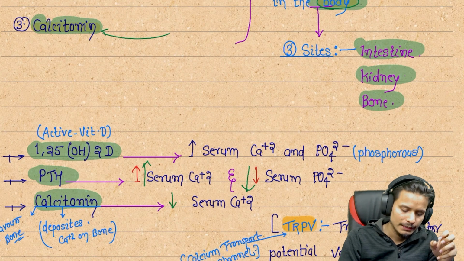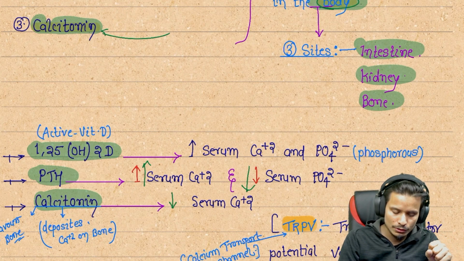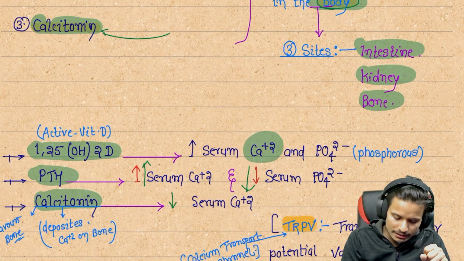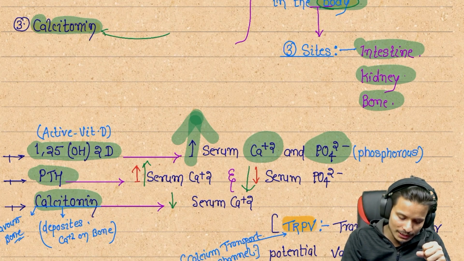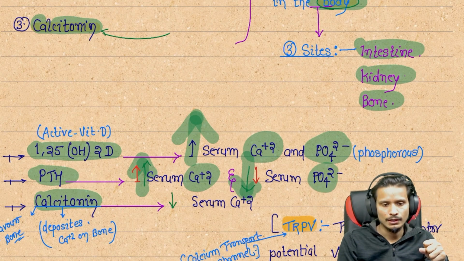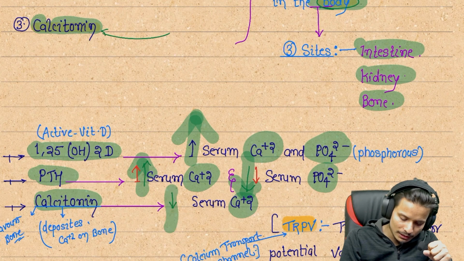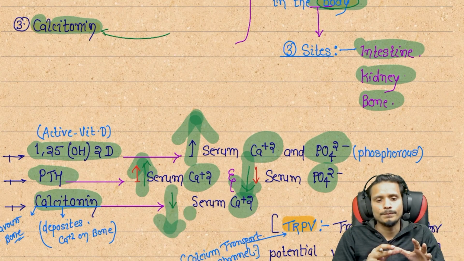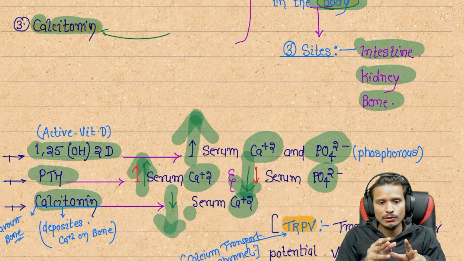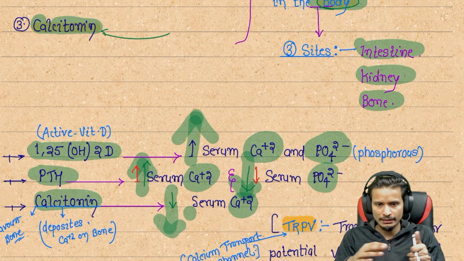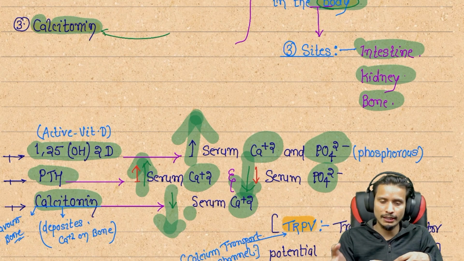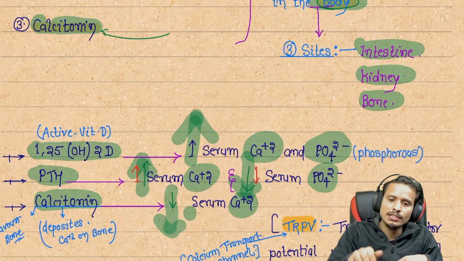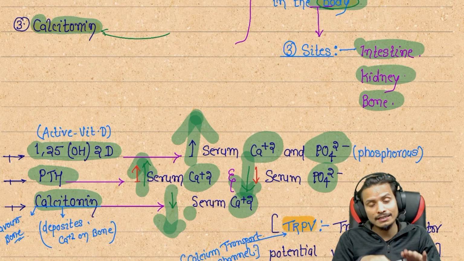How are they regulating? If the patient has active vitamin D, 1,25 dihydroxycholecalciferol, it increases the serum calcium and phosphate; both will be increased. Parathyroid hormone just increases the calcium, but it decreases the phosphate. Calcitonin regulates only calcium level, and it decreases it. It means these three hormones, vitamin D, parathyroid hormone and calcitonin, regulate in different ways. In the case of active vitamin D, calcium and phosphate are both increased. Parathyroid hormone increases the calcium but decreases the phosphate. But in the case of calcitonin, it decreases the calcium.